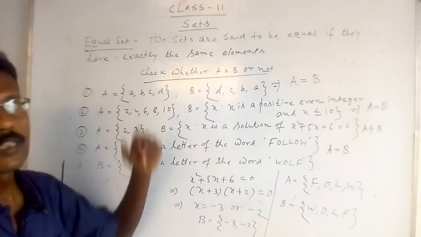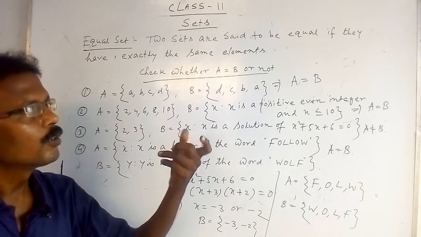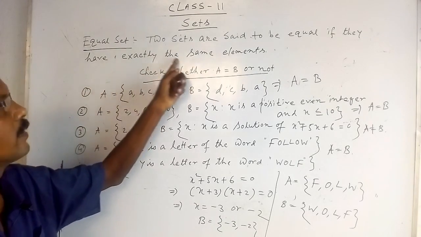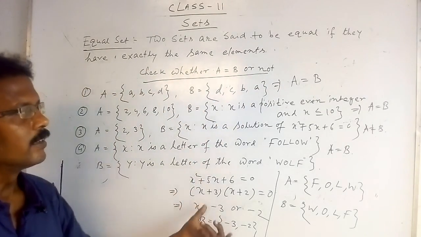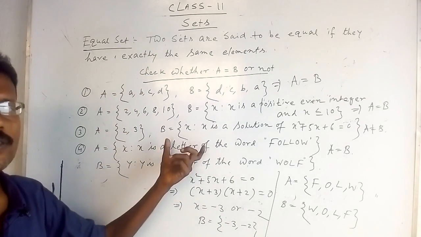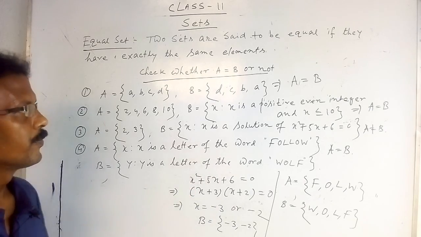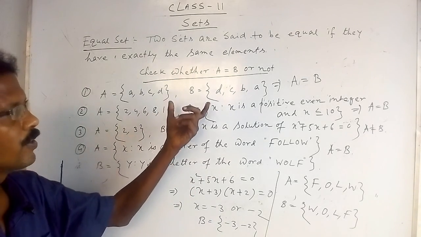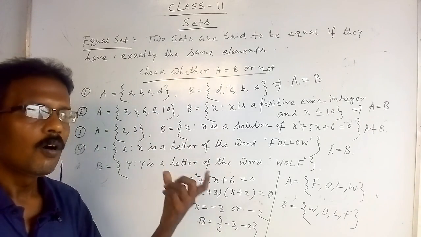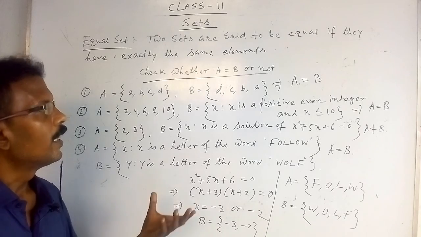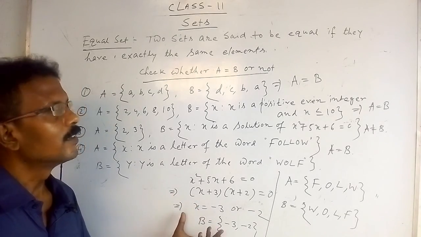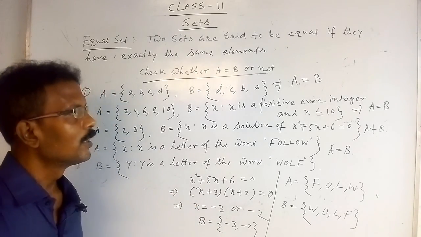Next we came to equal sets. Two sets are said to be equal if they have exactly the same elements, and we discussed some examples of equal and not equal sets. And this is today's class, viewers.